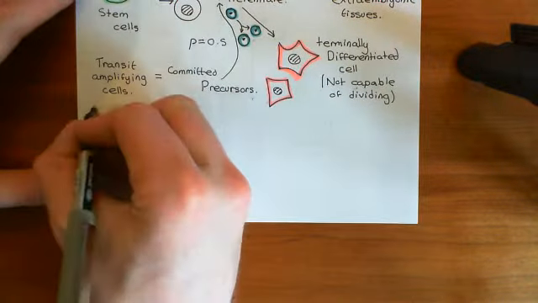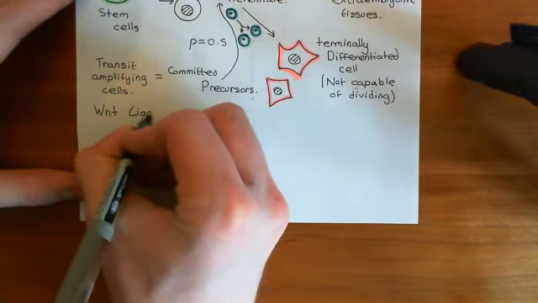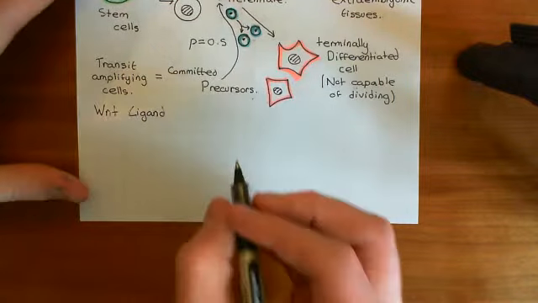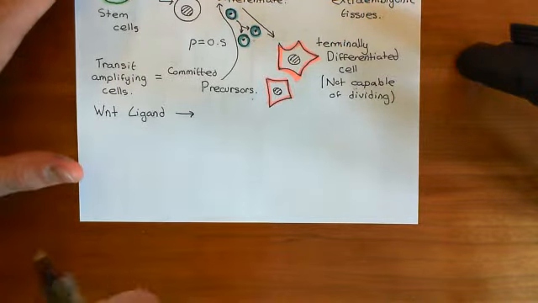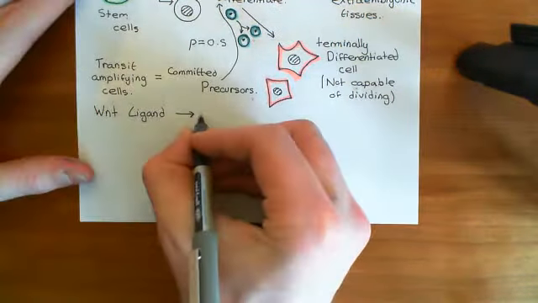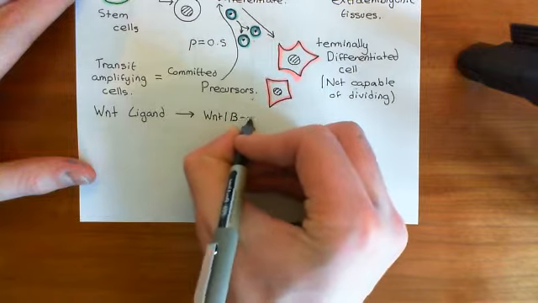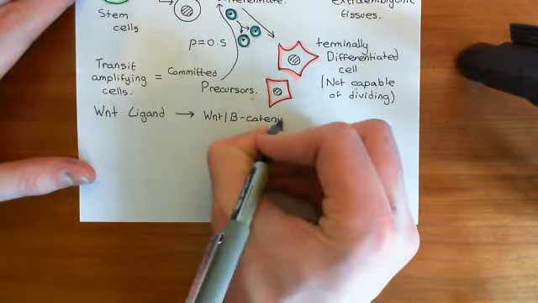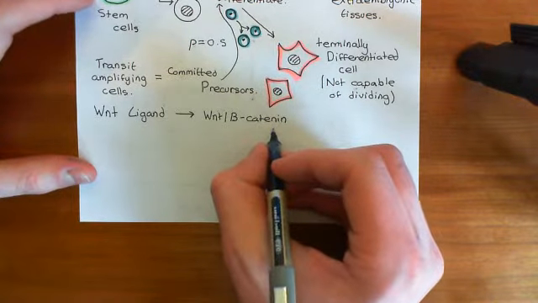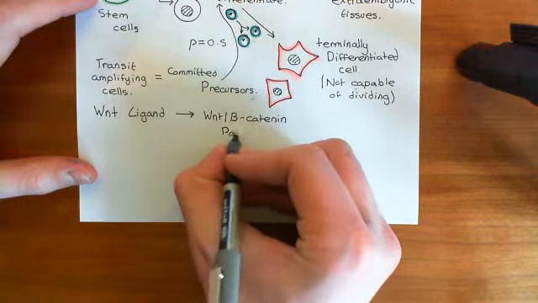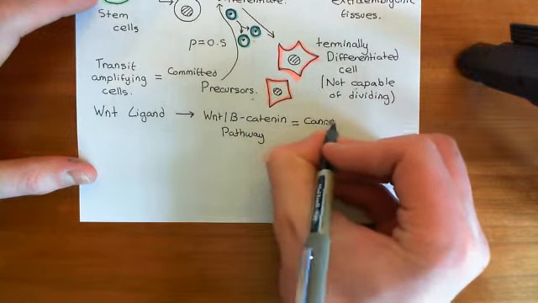Okay, so let's discuss this signaling molecule that's going to be released. The signaling molecule that is going to be released by these Paneth cells are Wnt molecules. Okay, so Wnt ligand molecules. And these are going to be activating pathways within the stem cells which maintain them as stem cells. Okay, they're specifically going to be activating the Wnt beta-catenin pathway within the intestinal stem cells, and it is this pathway which changes gene expression and maintains you as a stem cell. Okay, now, the Wnt beta-catenin pathway is also known as the canonical Wnt pathway.